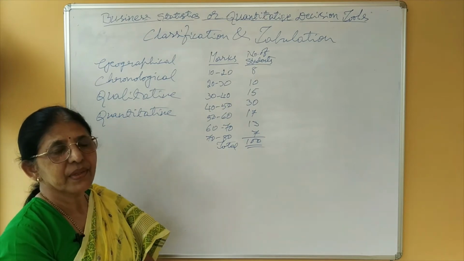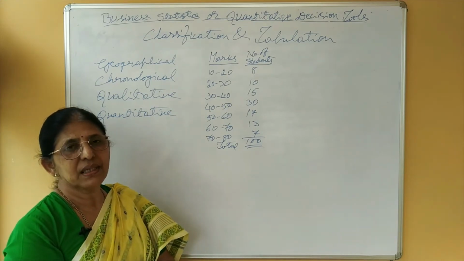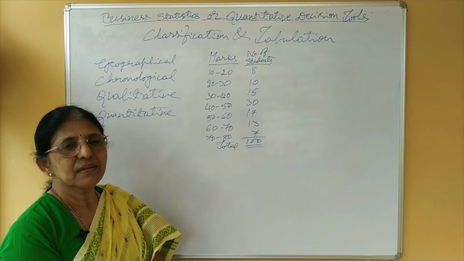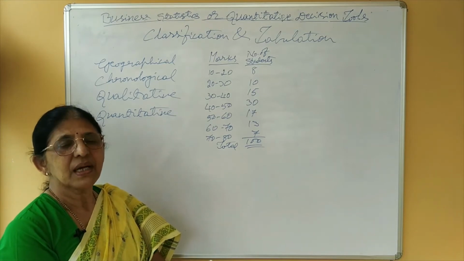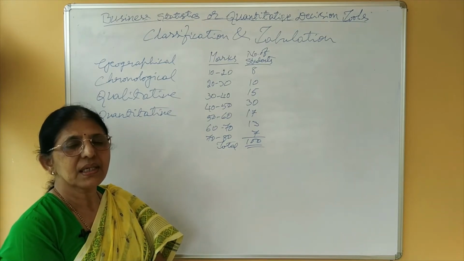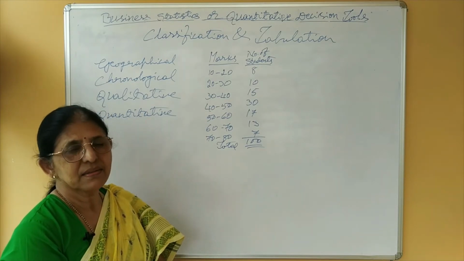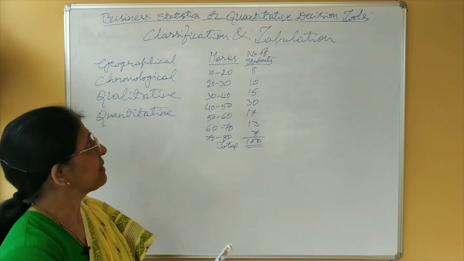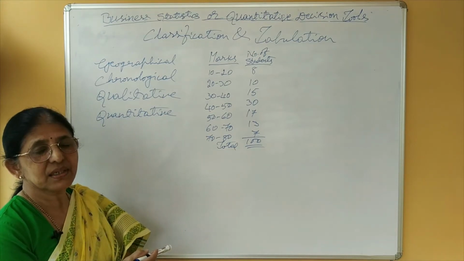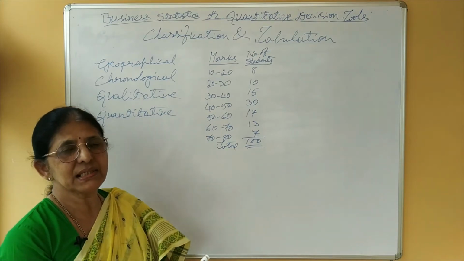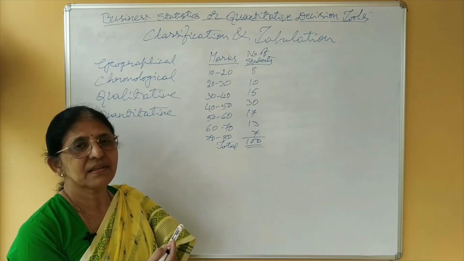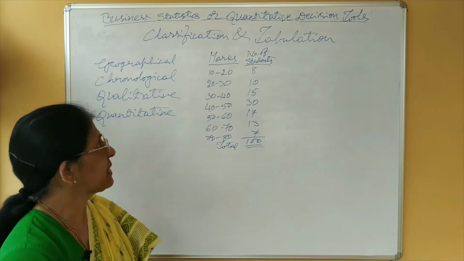For example, if population of India is given state wise, population of Karnataka given district wise, population of Hassan given taluk wise, that is geographical classification, or even if you take the sales region wise, that is also geographical classification.